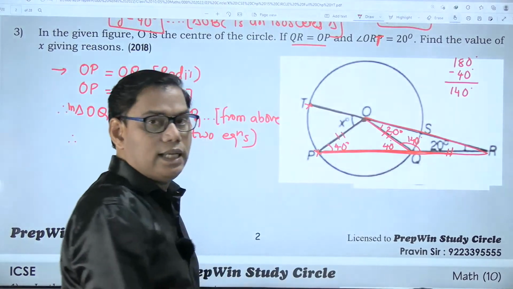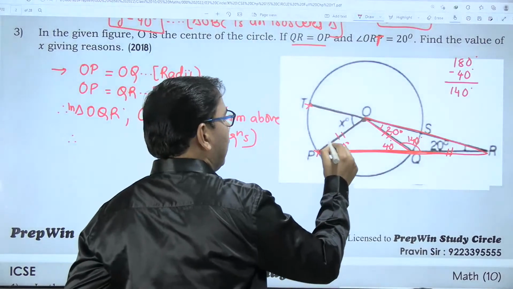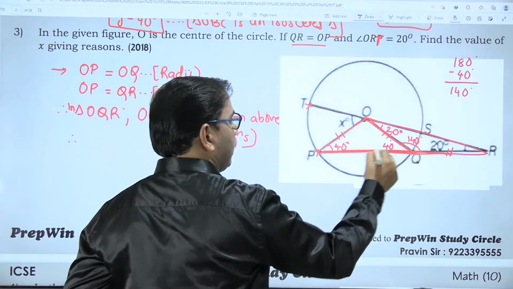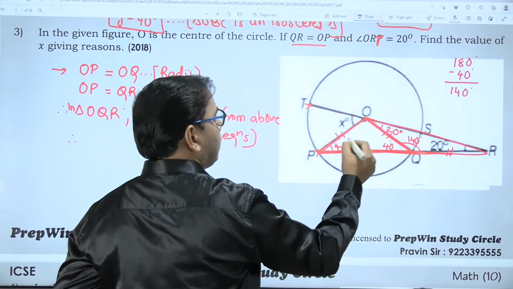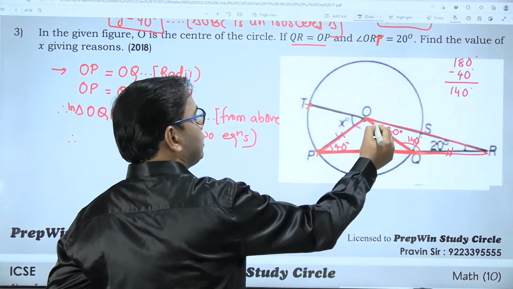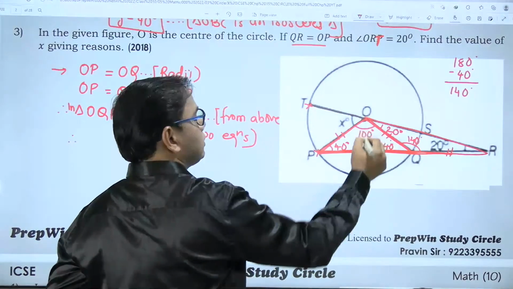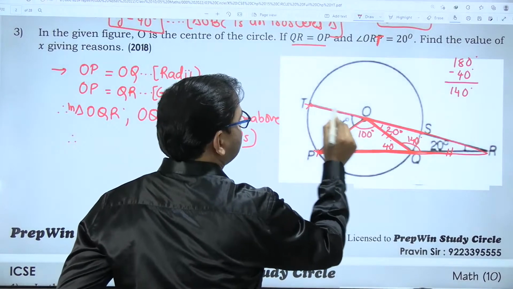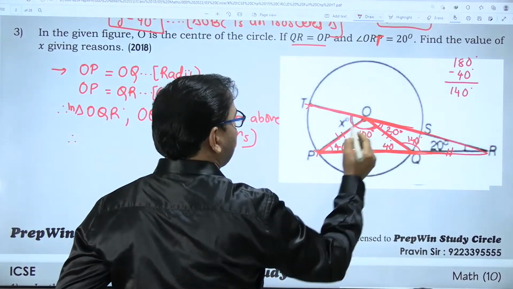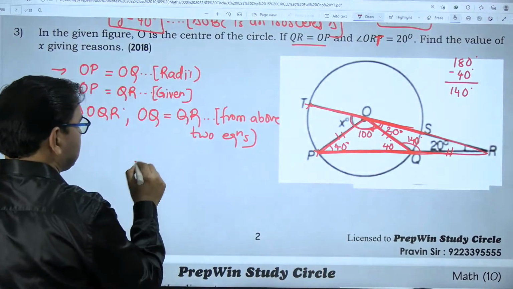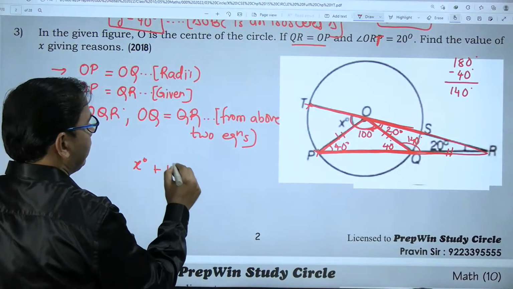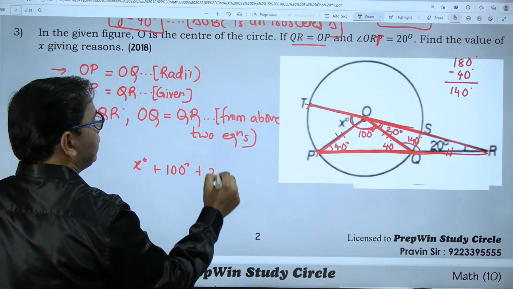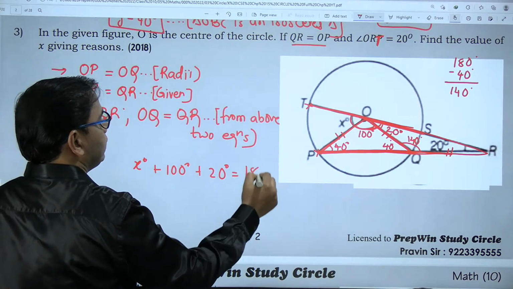40 plus 40 is 80, and by the angle sum property of a triangle, this angle has to be 100 degrees. Again here we have a straight angle, so all these three angles add to 180 degrees. x plus 100 degrees plus 20 degrees is equal to 180 degrees.